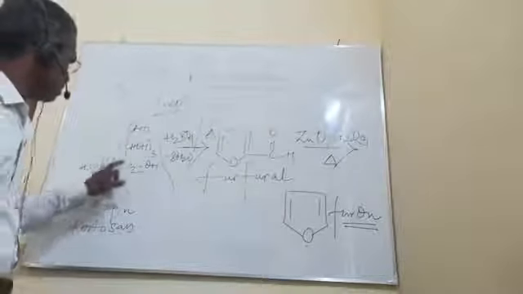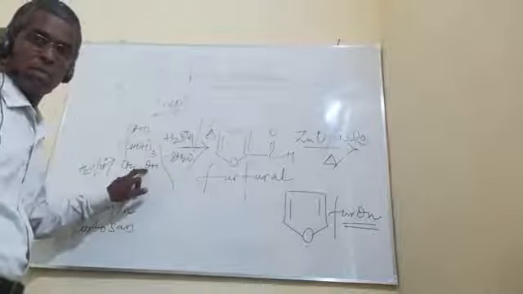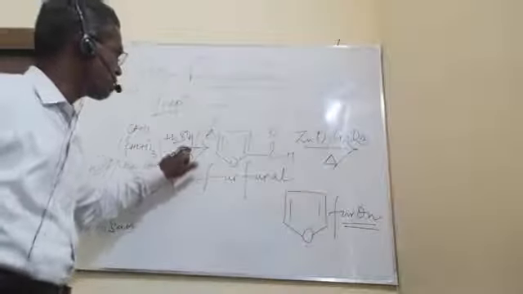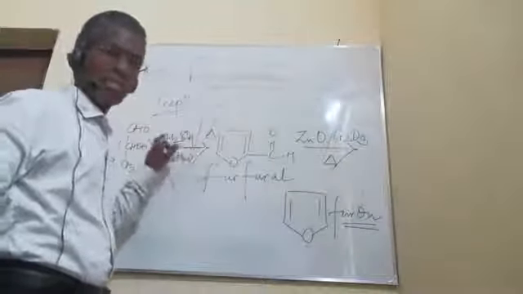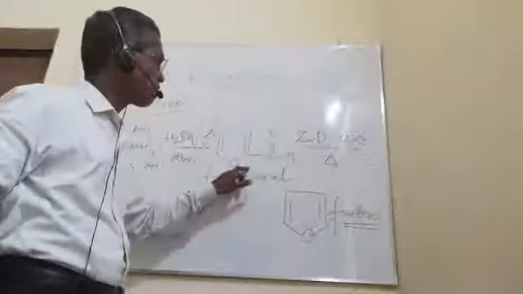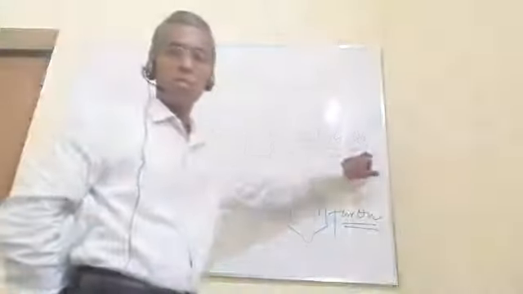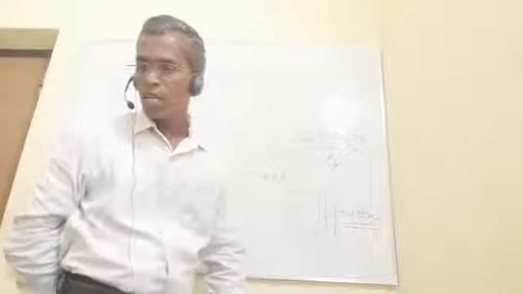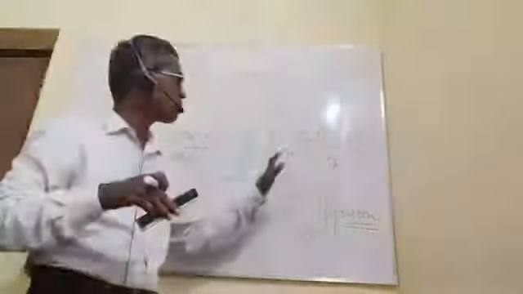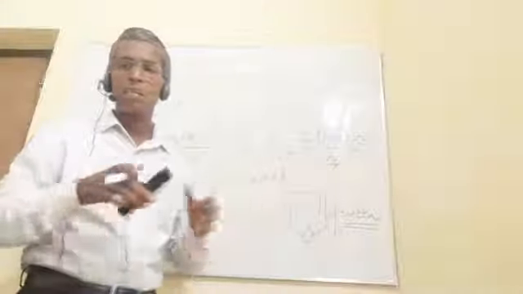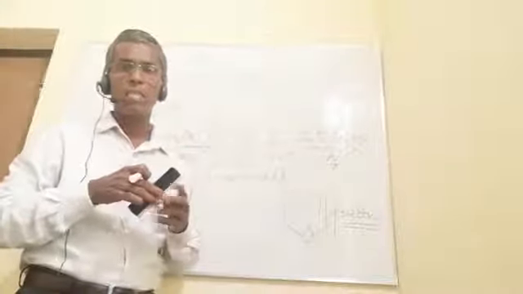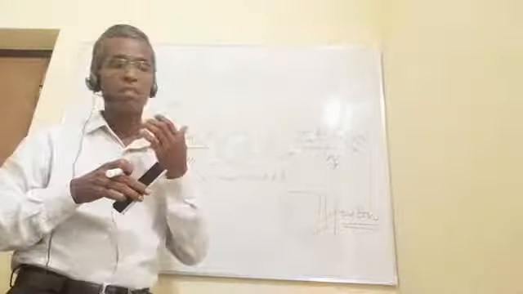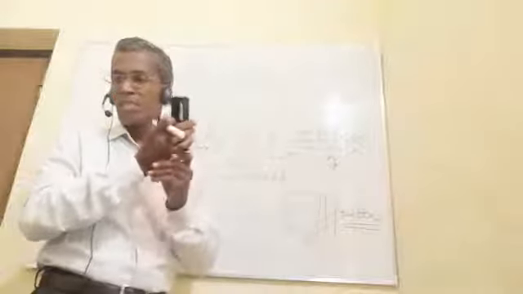Pentosan on acid hydrolysis gives you aldopentose in the first step. Aldopentose, when treated with sulfuric acid, gives you furfural. Furfural then undergoes oxidation and gives you the final product, our furan. As I told you, this is a colorless liquid, easily volatile, flammable, and its boiling point is very close to room temperature, around 32 degrees Celsius.